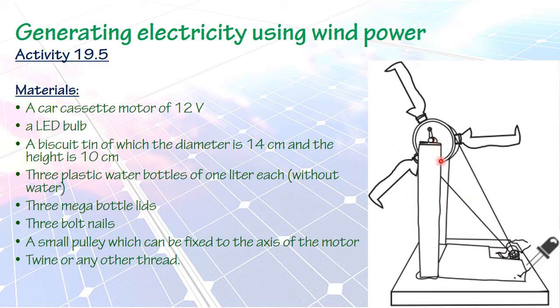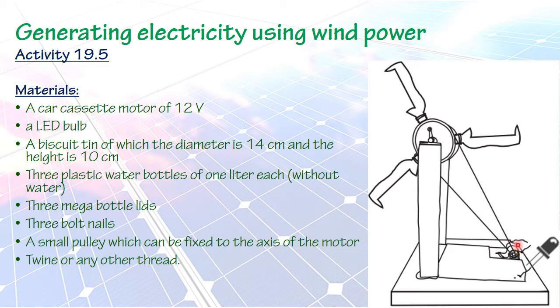And then if wind blows, this structure will rotate. They have fixed these blades to the biscuit tin by using bolts and nails.